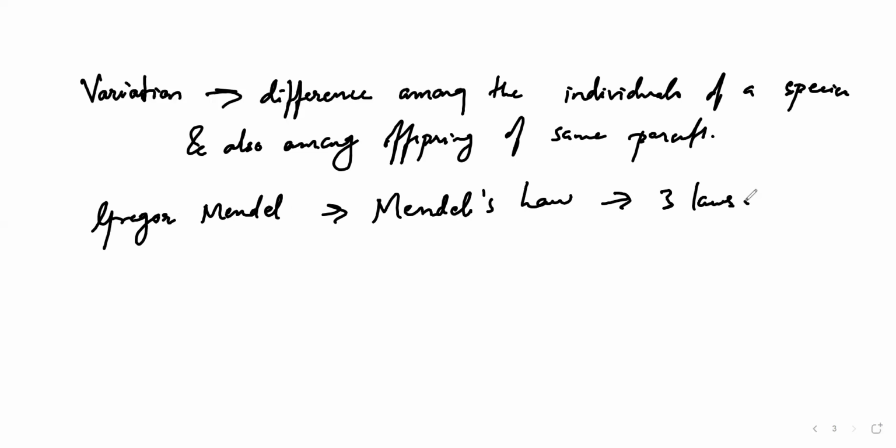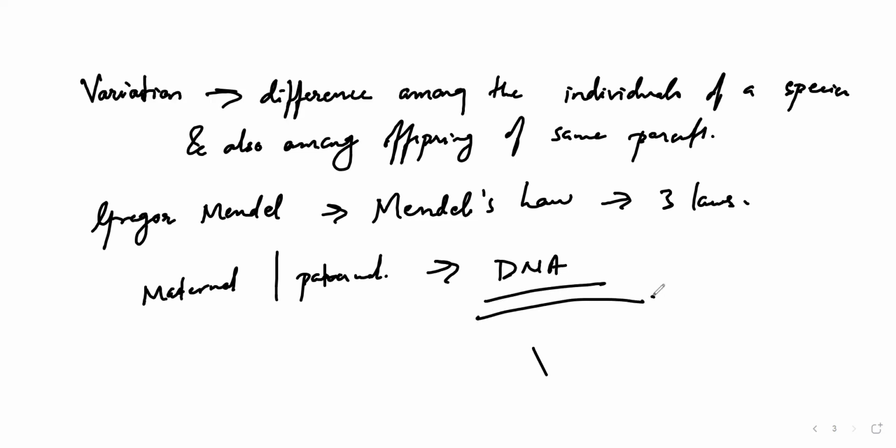Okay, so now we are going to see some of the terms related to Mendel's law, or Mendel's work. As I already told you, depending upon the heredity as well as non-heredity characters, variations occur, right? Whatever variations there are, whether you take them maternally or paternally, from father or mother, all will be influenced by the paternal and maternal DNA. And DNA is the hereditary material which makes up these variations.